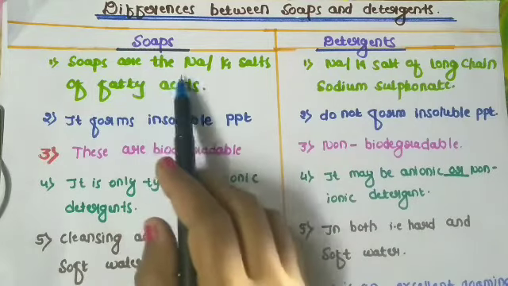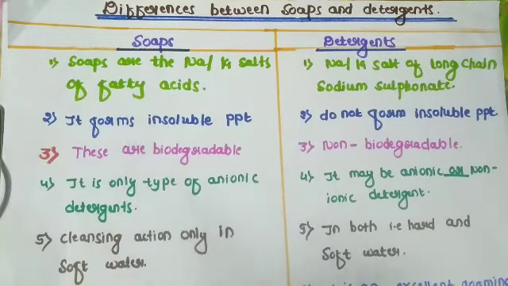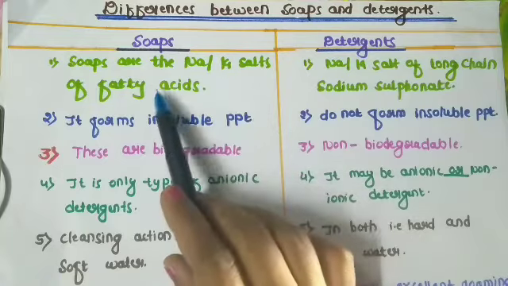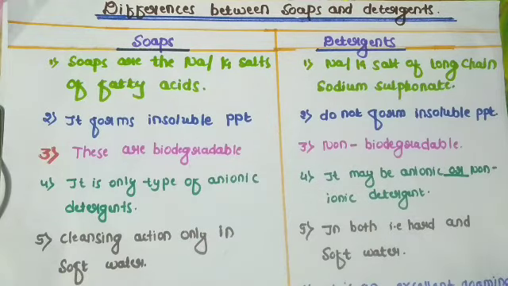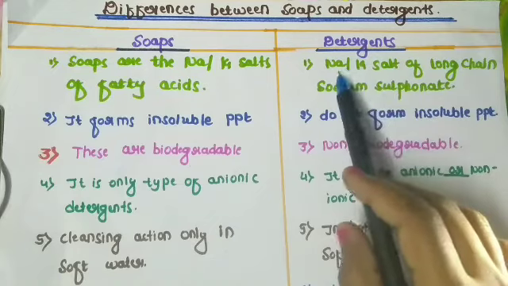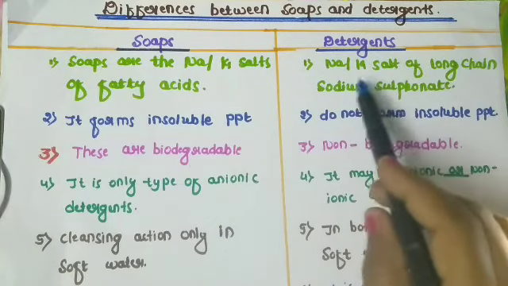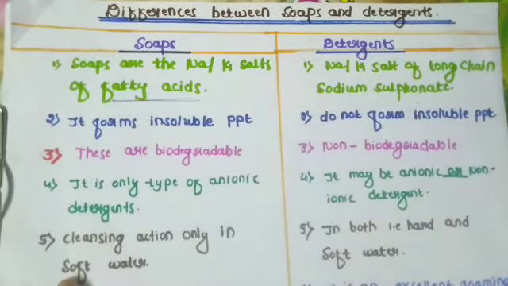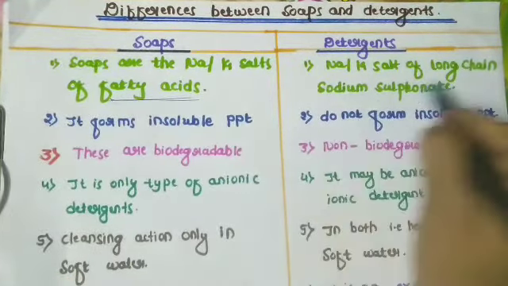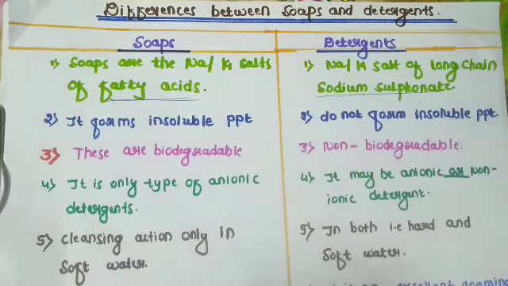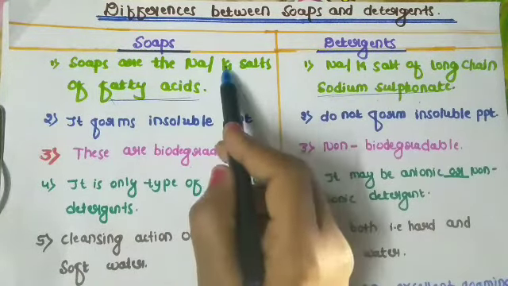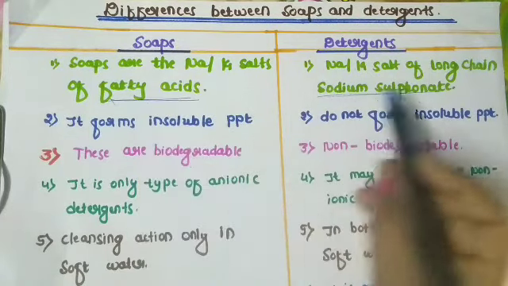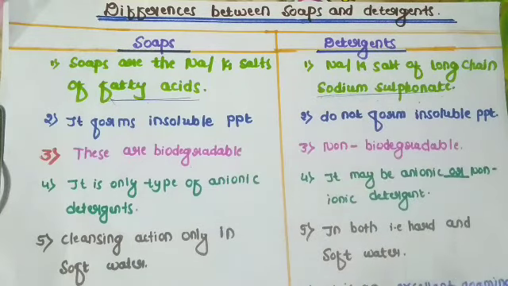First one is, soaps are the sodium or potassium salts of fatty acids. Detergents are the sodium or potassium salts of long chain sodium sulfonate. So here fatty acids, sodium or potassium salt, but here it contains long chain sodium sulfonate. Here also sodium or potassium, but it contains the long chain sodium sulfonate.